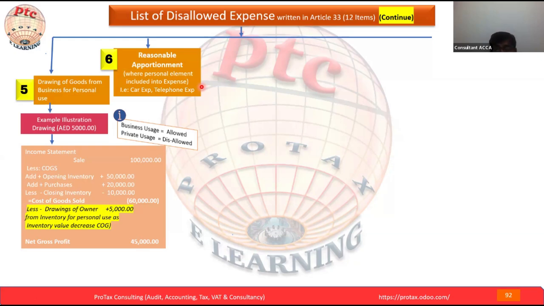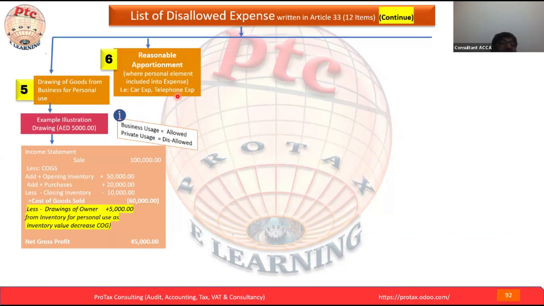Okay, now we see another part. Business usage is allowed, private usage is allowed, where the personal portion is included in expenses. Here it is the same: the car expense, the telephone expense. As per the VAT, we already have some company policy. We have some allocation, 70-30, 60-40, or 50-50 for the car use and the telephone use. So we may keep the same over here also.